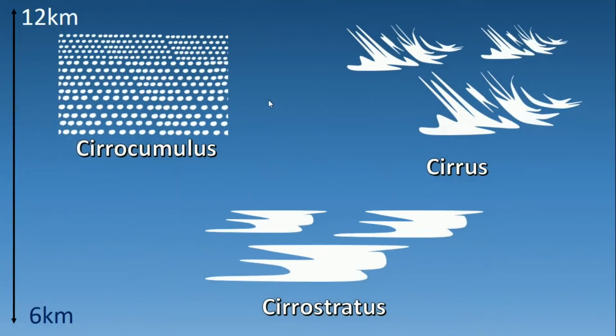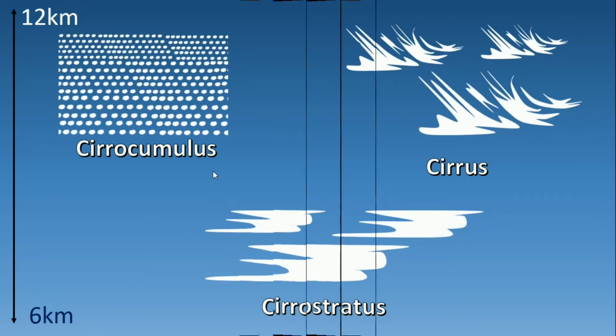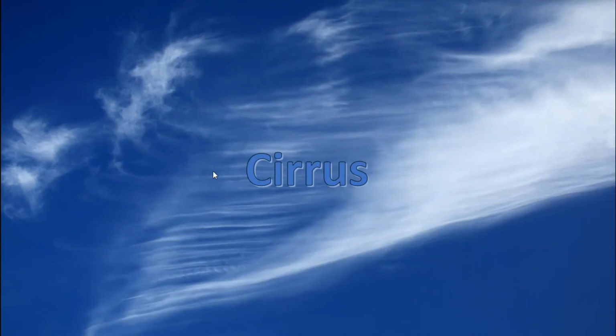High clouds. These clouds are found between the altitude of 6 km and 12 km. These clouds include Cirrocumulus, Cirrus, and Cirrostratus. Cirrus. These clouds have a fibrous appearance and look like hairs. They are white in color and can be as thin as 100 meters, but they can also be as thick as 8 km. These clouds do not precipitate and indicate fair weather. They are composed of ice. This is a picture of a Cirrus cloud.